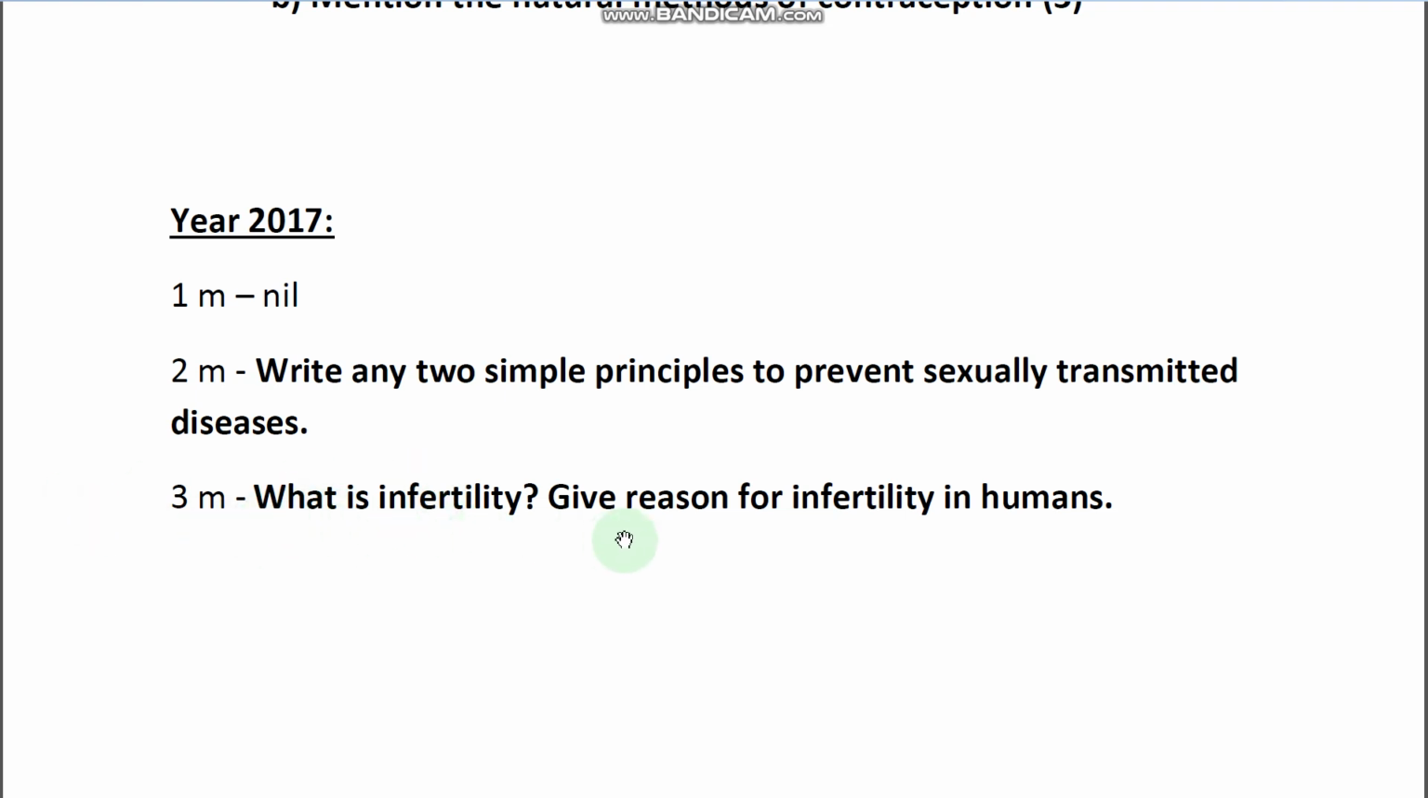What is infertility and give reasons for infertility in humans? So again, the definition of infertility is asked, and give reasons for infertility in humans. In males and females, the reasons were discussed: for example, ovulation problems in females, alcoholism in males and females also, and oligospermia, low sperm count. So there are many reasons for infertility, and you can mention any reasons, right? So one 2-mark question and one 3-mark question given, so total 5 marks, right?